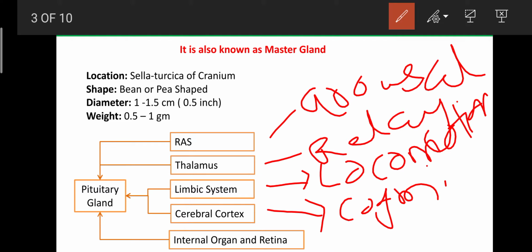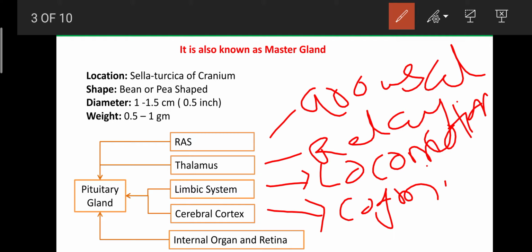All those skills are regulated by the cerebral cortex. Then, according to that, some changes are needed in the organs involved in the skill. That message is also gathered by the pituitary gland from the cerebral cortex. According to the function, it can adjust the blood pressure and supply the nutrition.